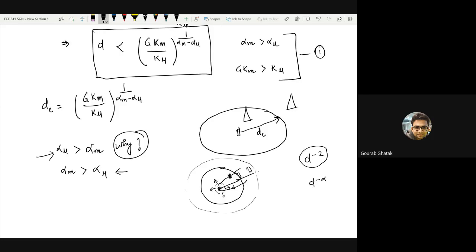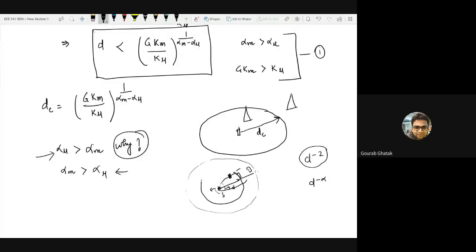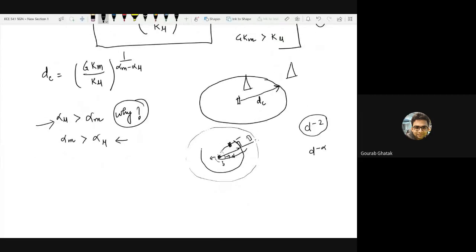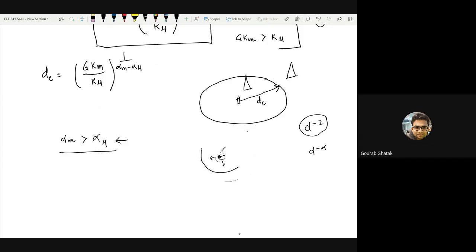So in part what you mentioned is quite true. We will be focusing on the case where alpha m is greater than alpha mu. And even though alpha m is greater than alpha mu, that is not again enough for this kind of argument, because gkm should also be greater than kmu. What does gkm greater than kmu mean? Remember that km is less than kmu. Do you agree with this point?